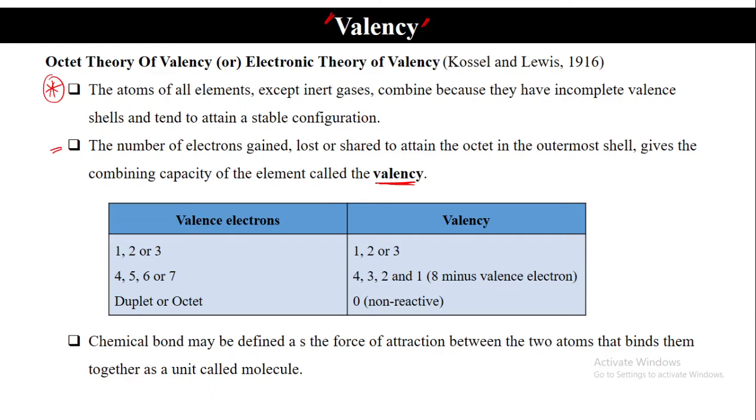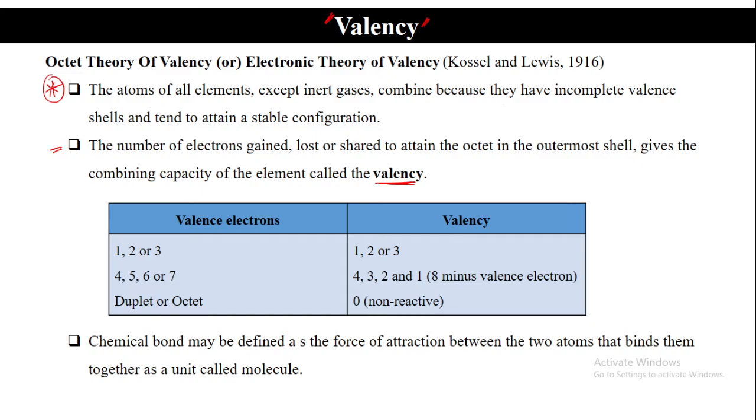Now, if the number of valence electrons is 1, 2 or 3, then the valency will also be 1, 2 or 3. But if the number of valence electrons is 4, 5, 6 or 7, then the valency will be 4, 3, 2 and 1 respectively. What you will do is 8 minus the valence electrons. Why are we doing this?